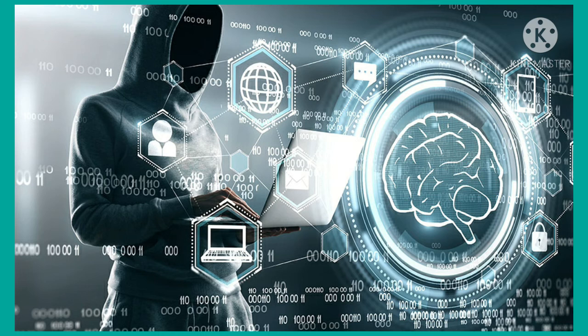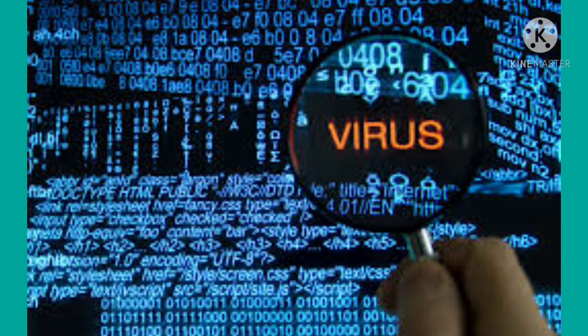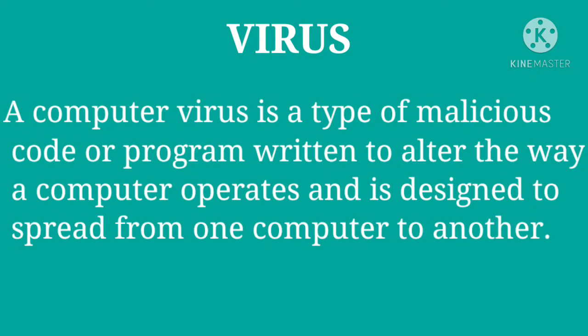The next one is virus. A computer virus is a type of code or program that can change the way a computer operates. There are different websites available on the internet, and when you click on some malicious website, the virus will enter your computer, or it can enter through an external storage device like a USB and damage your computer.